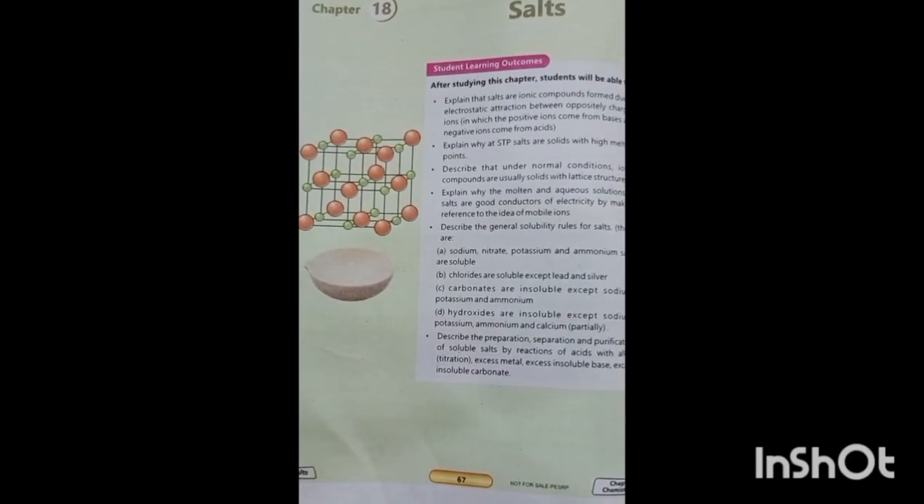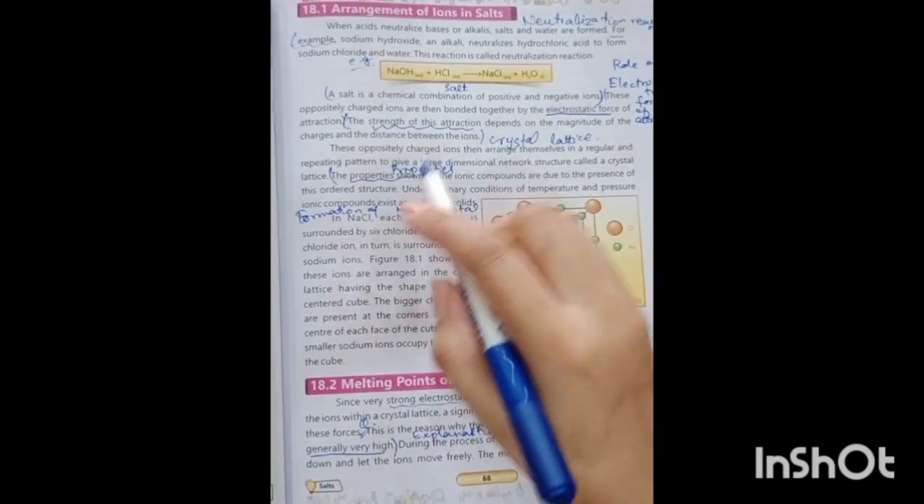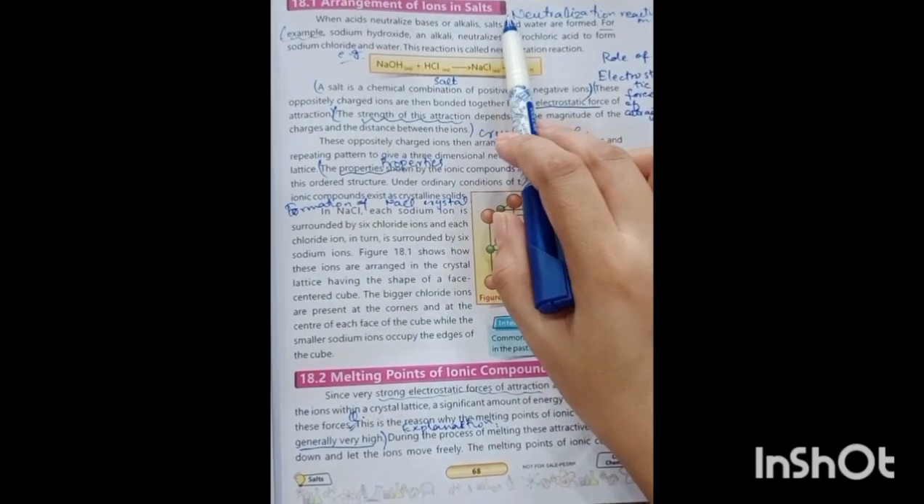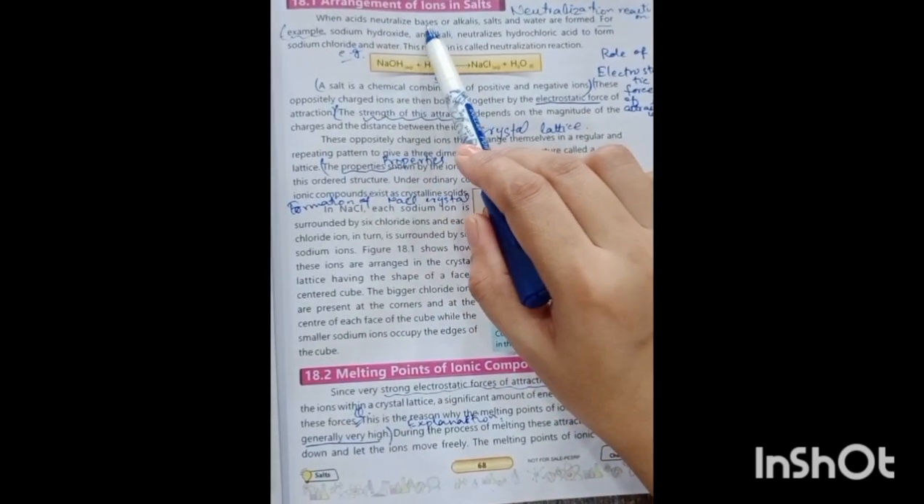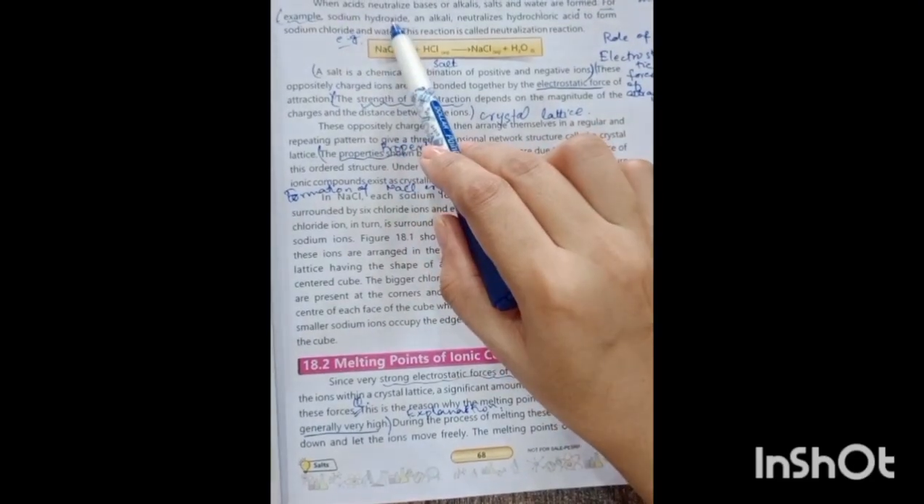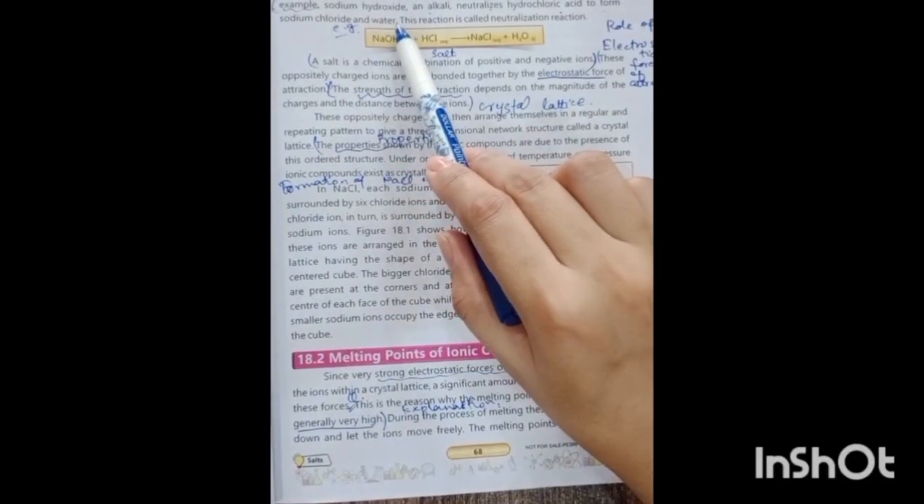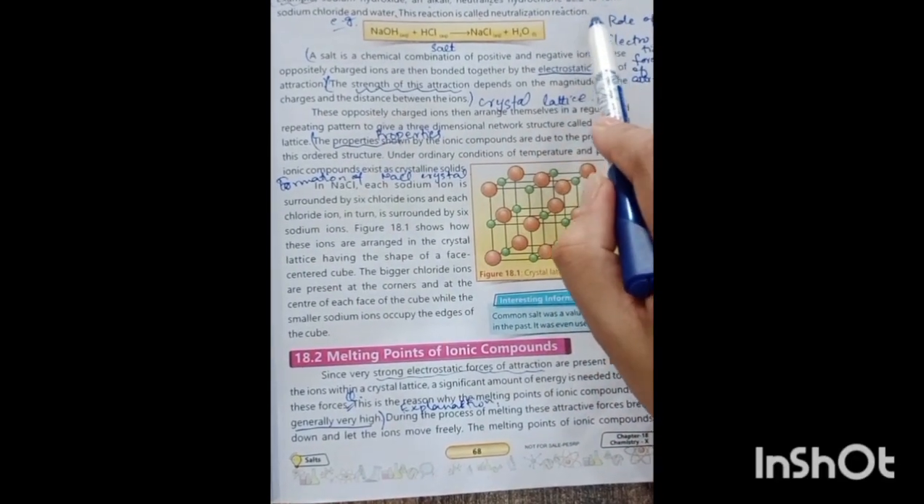Okay class, the name of topic 18.1 is arrangement of ions in salt. First of all, you all know about the neutralization reaction. Neutralization reaction is the reaction of acids and bases. When acids react with bases and bases react with acids, they give salts and water. When acids neutralize bases or alkalis, salts and water are formed. For example, sodium hydroxide, an alkali, neutralizes hydrochloric acid to form sodium chloride and water. This reaction is called a neutralization reaction.